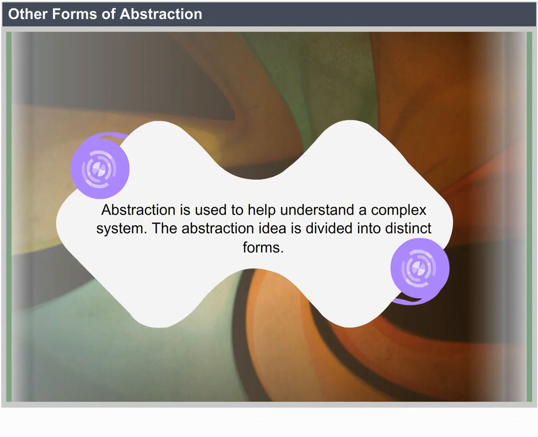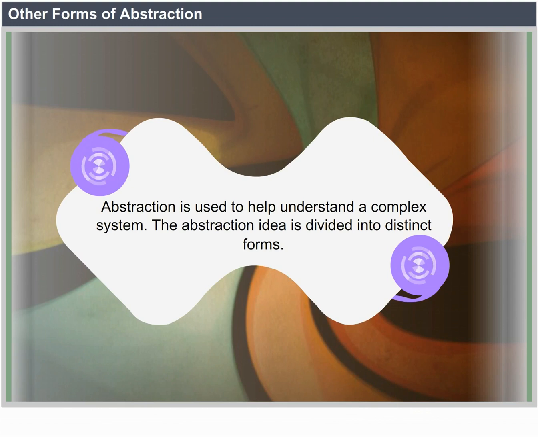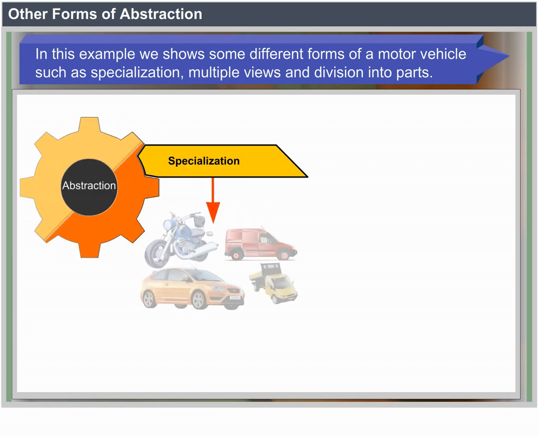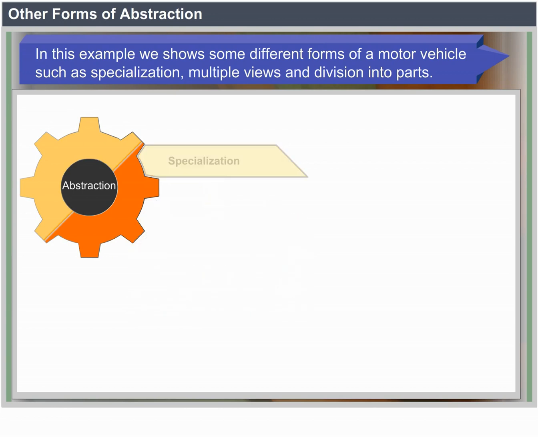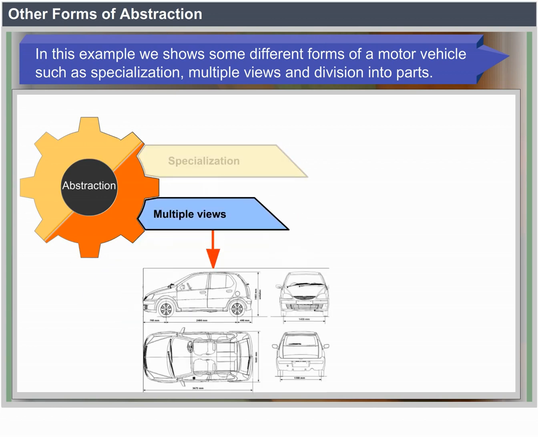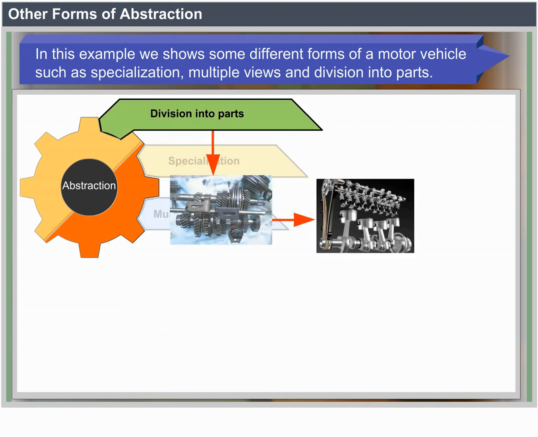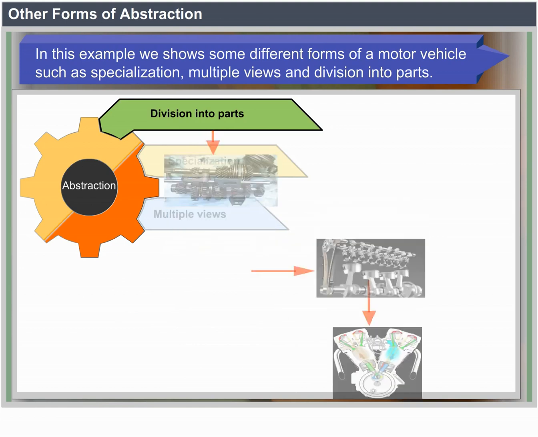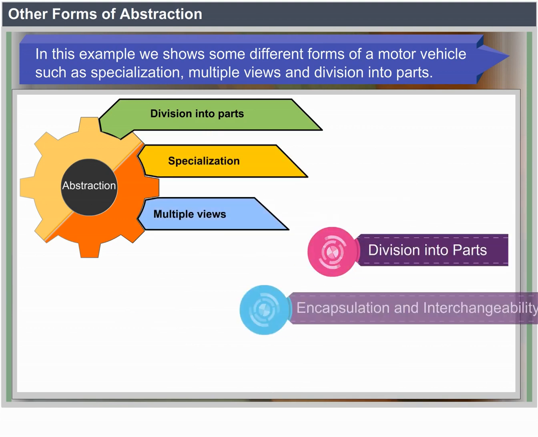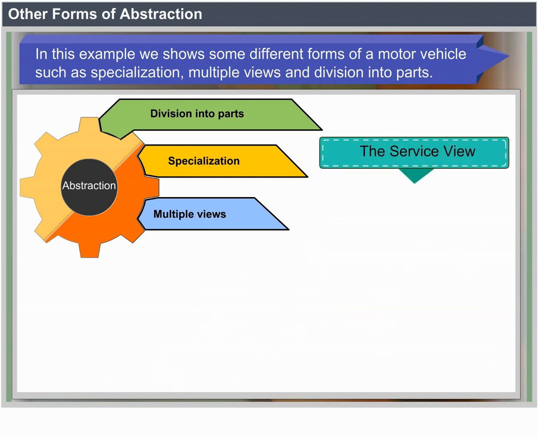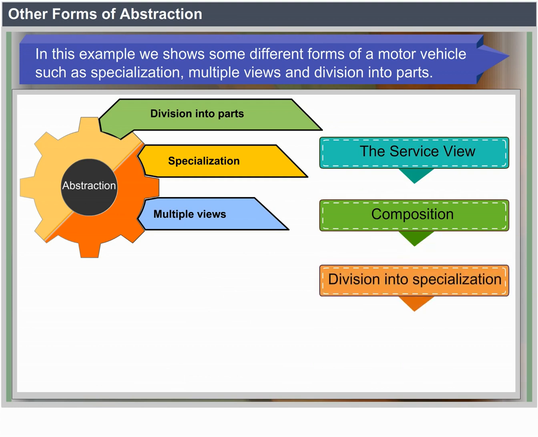Other forms of abstraction. Abstraction is used to help understand a complex system. The abstraction idea is divided into distinct forms. In this example, we show some different forms of a motor vehicle such as specialization, multiple views, and division into parts. Division into parts. Encapsulation and interchangeability. Interface and implementation. The service view. Composition. Division into specialization and patterns.